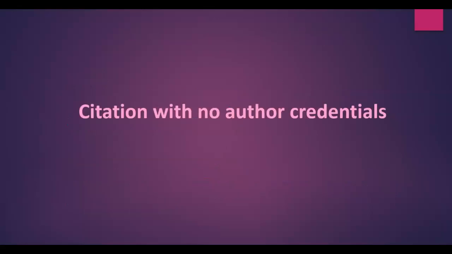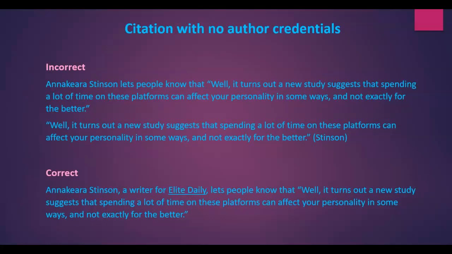The next type of in-text citation error is when we have a citation with no author credentials. At the top, we have two incorrect in-text citations. So when we don't have the author's credentials, we don't know the background information about the author. Let's take a look at these two. Anna Kira Stinson lets people know that, and then the quote. And then we have the same quote followed by just the last name Stinson.